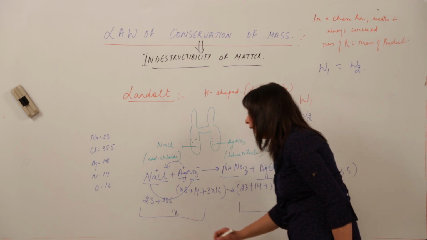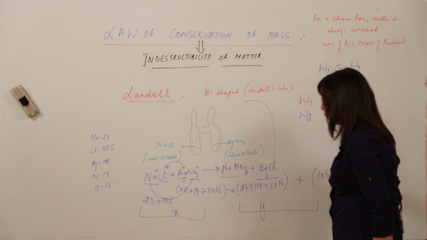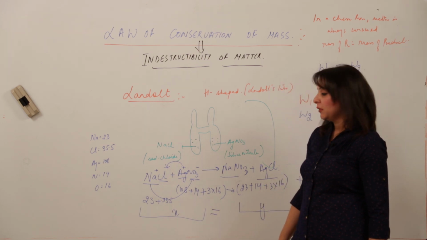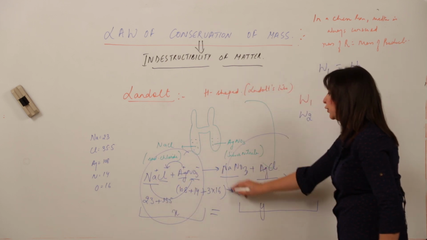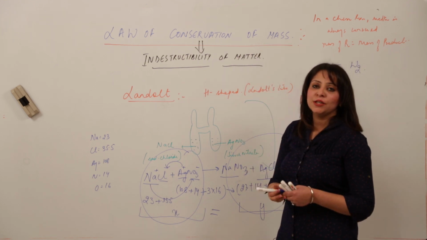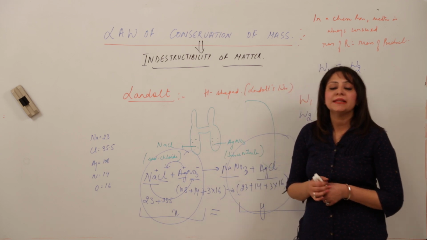Let us say the total of the reactants is X and the total of the products is Y. We will see that the values of X and Y are the same. That means the mass of reactants is always equal to the mass of products. This shows that mass can neither be created nor destroyed in any chemical reaction. It is always conserved.